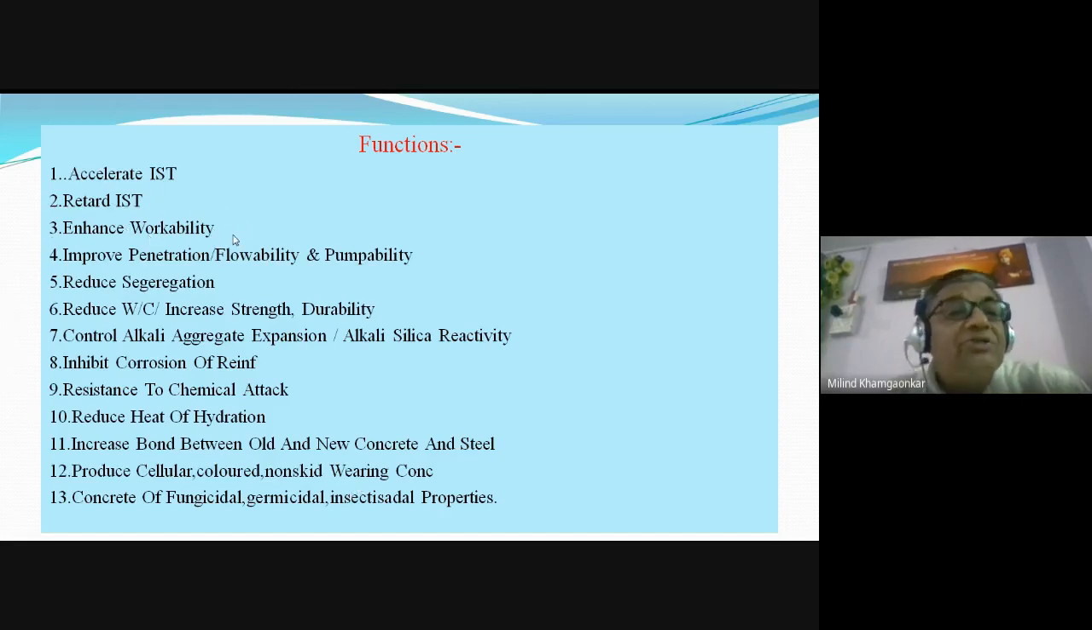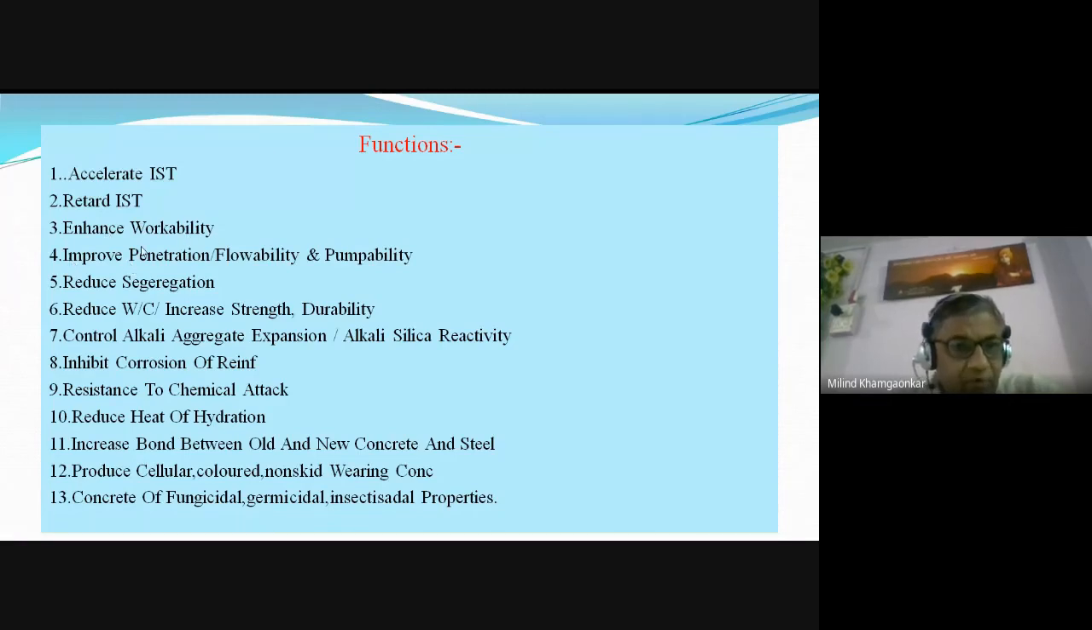They enhance the workability. What does the admixture do? They increase the workability. Okay, we know that the workability of the concrete can be increased by addition of the water. But we also know that the addition of water not only increases the workability but decreases the strength. So instead of adding water, if we could increase the workability by adding the admixtures, that is good. Okay, so they increase the workability or enhance the workability.